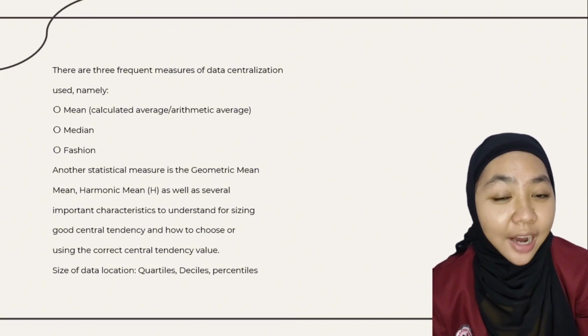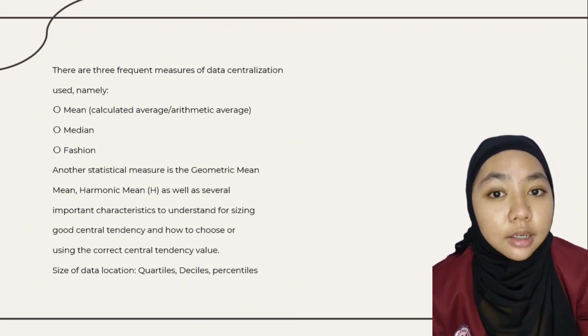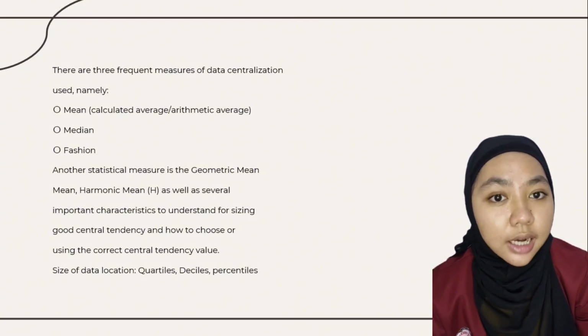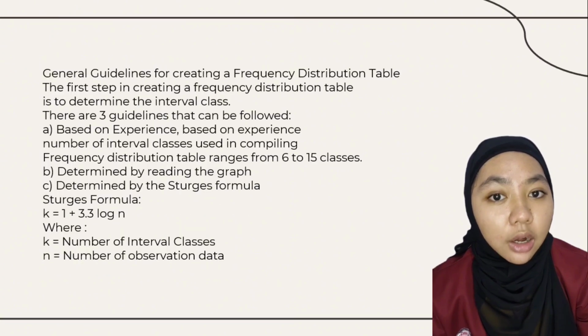1. Mean or arithmetic mean. The arithmetic mean, or frequent mean, simply called the mean, is the most widely used method to describe a measure of central tendency. The mean is calculated by adding up all data values in the observations, then dividing by the number of data, generally with the lines for creating a frequency distribution table.